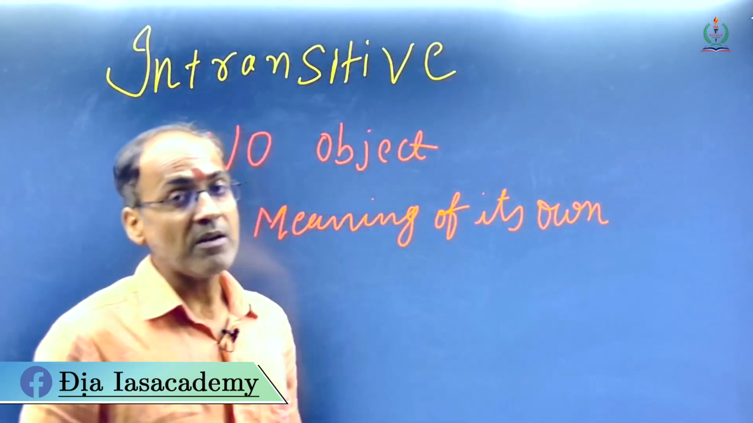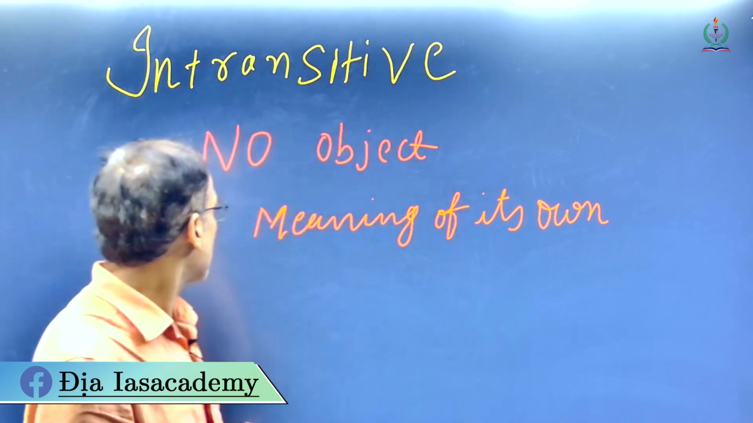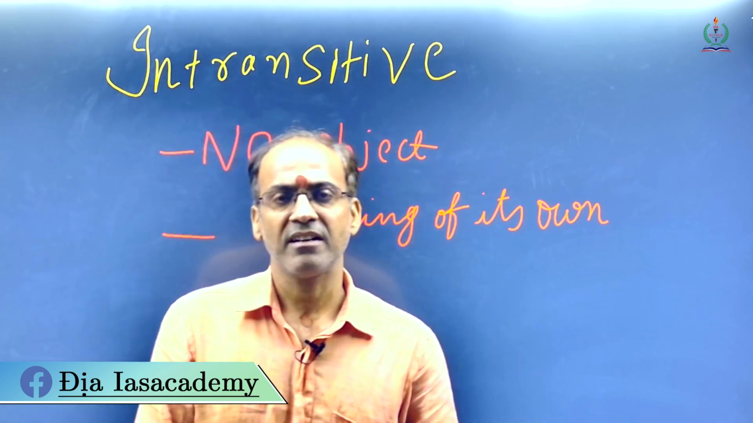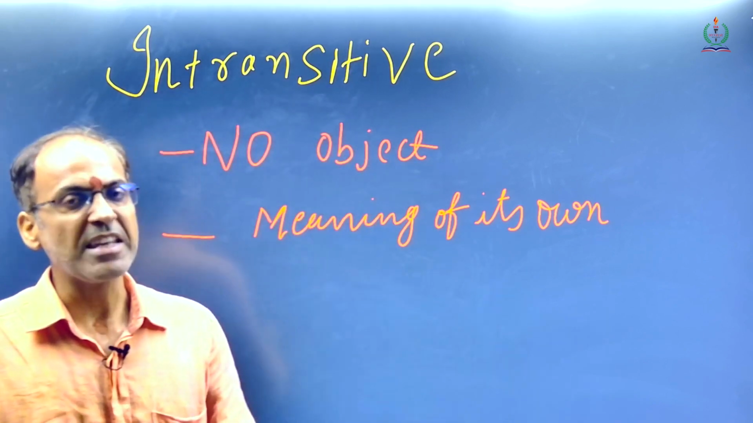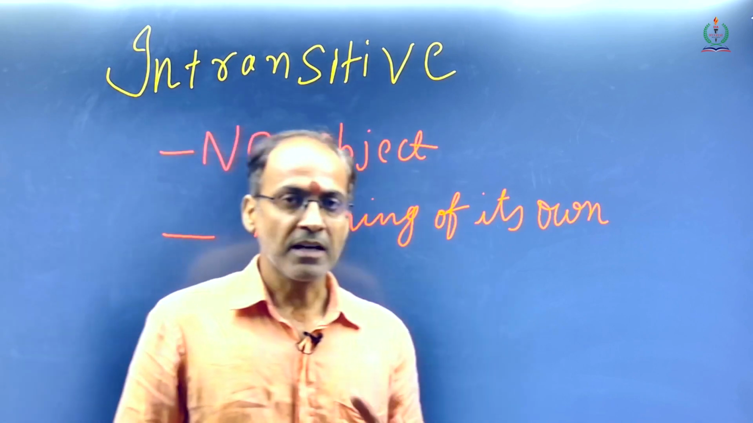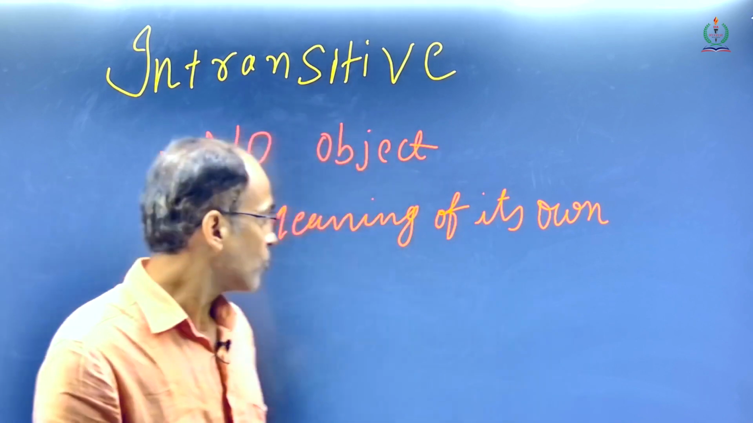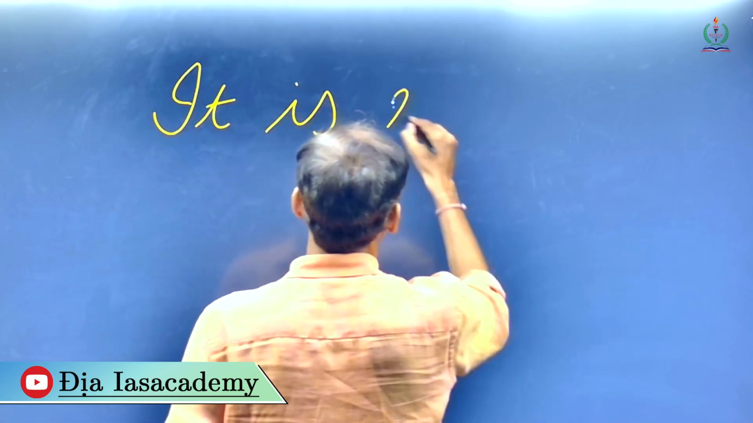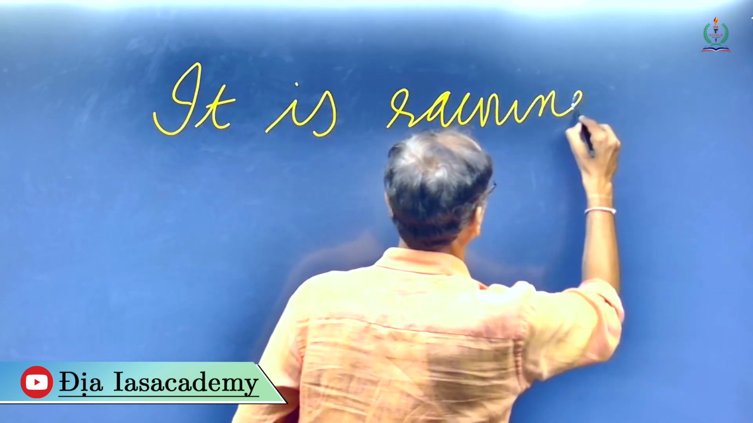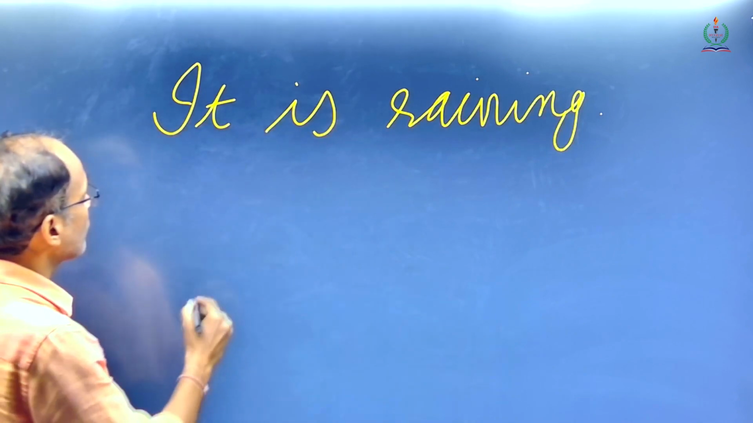Now when we get into intransitive verb, what exactly is intransitive verb? Intransitive verb is a verb which does not have an object. It doesn't require an object of its own, because it has a meaning of its own. These are the types of verb which do not require an object to make sense. So when we talk about, let's say, it is raining, this is an example of